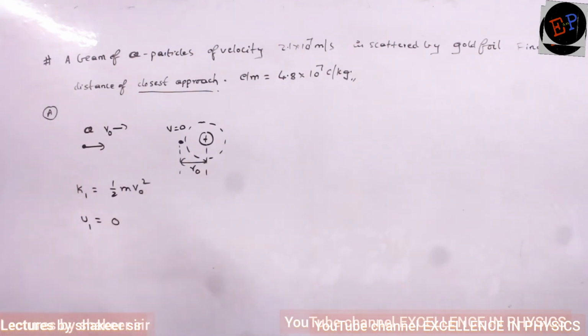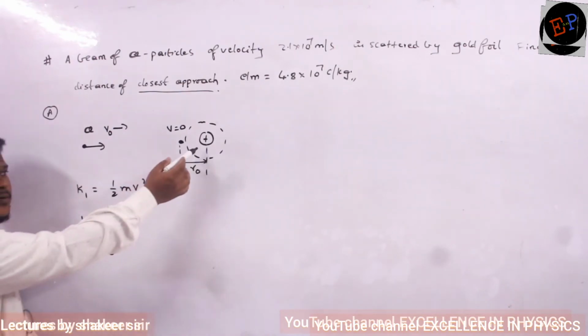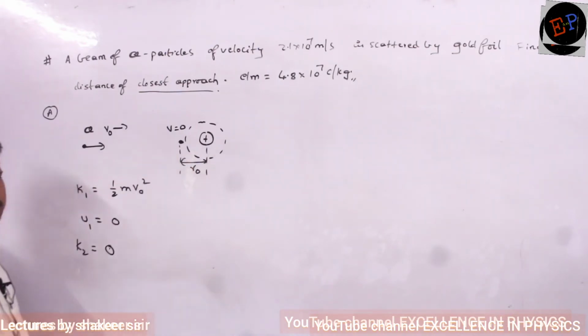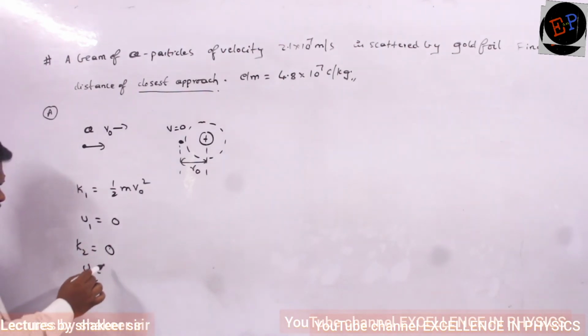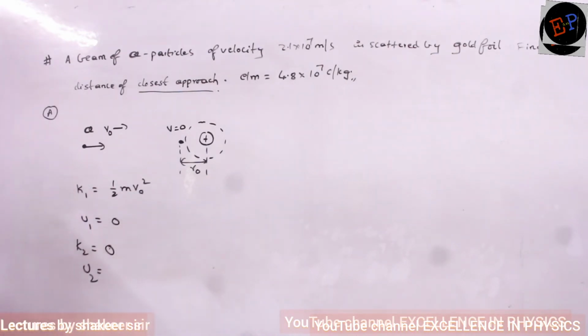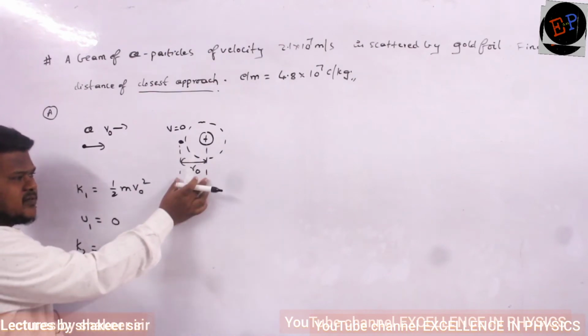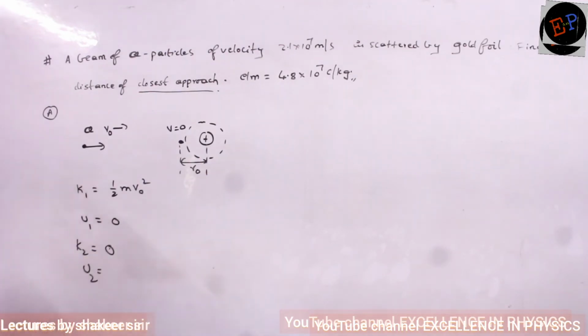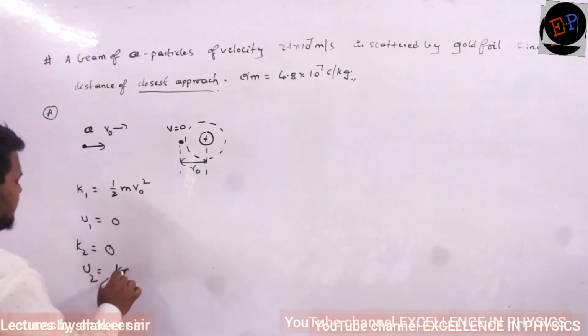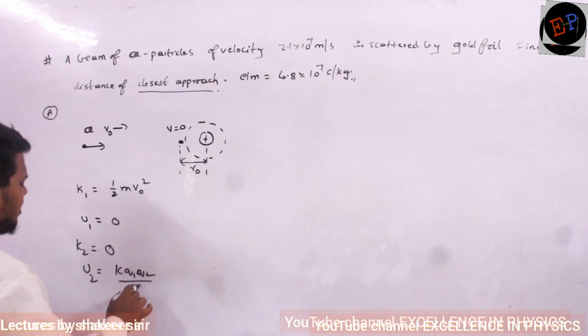So therefore final kinetic energy is 0. Nucleus cannot move because this is a heavy body. Only velocity of alpha particle will become 0. So final kinetic energy is also 0. Final potential energy. Now two charges, they are present at a separation of R naught. No? Two charges, they are present at a separation of R naught. Then what is the equation for potential energy between two charges? Do you remember? So it is K Q1 Q2 divided by R.